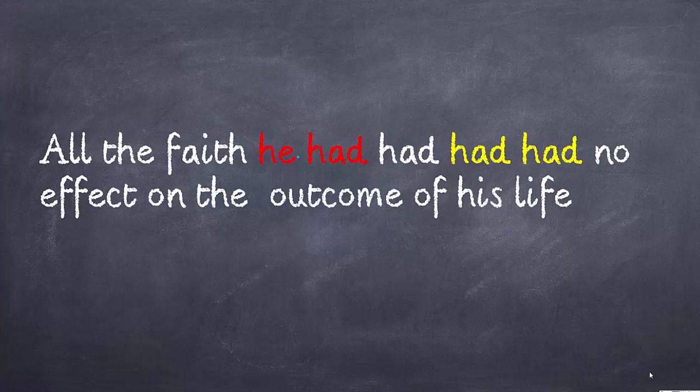You need to understand. So let us first understand how we understand the contraction. See the circled one in red. The pronoun he and had are merged and it is read as he'd. And similarly, the circled two hads in yellow are merged to pronounce as 'hadded'.